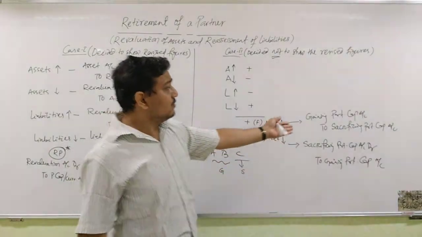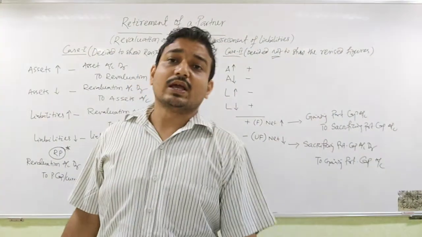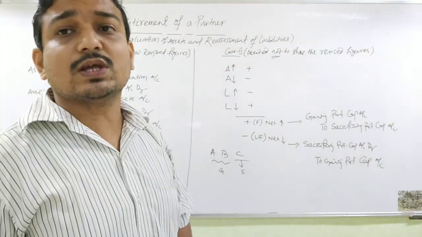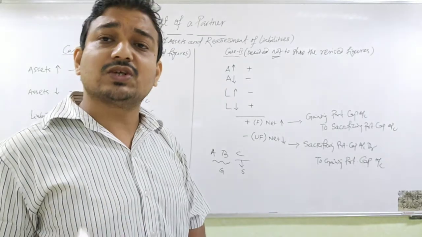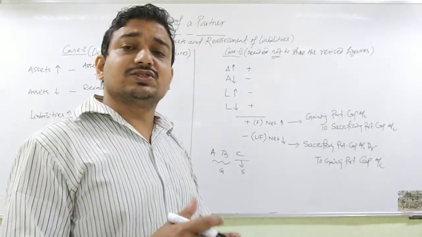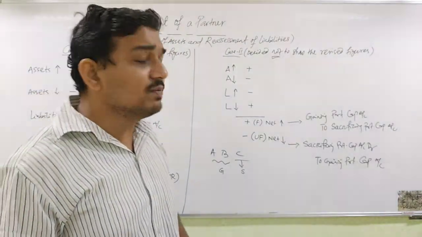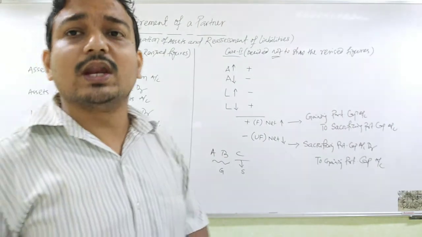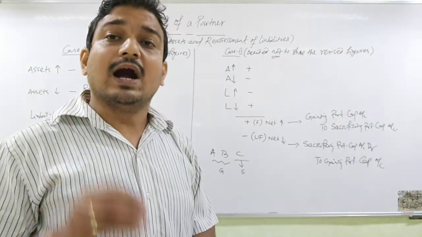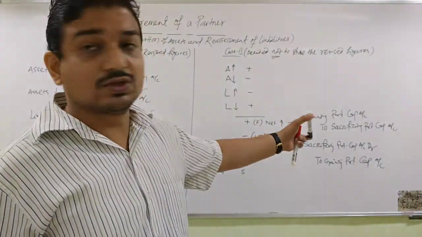Now pass the journal entry. Gaining partners' capital account debited to sacrificing partners' capital account in case of net increase in asset, and in case of net decrease in asset, you will have to pass the reverse journal entry, that is sacrificing partner's capital account debited to gaining partner's capital account. And in case of fluctuating capital, we will follow this one.